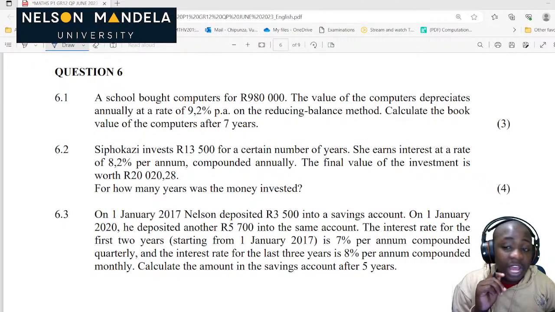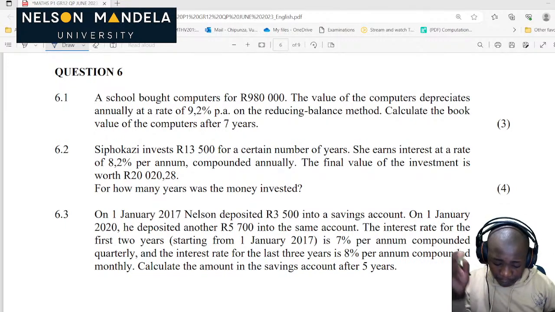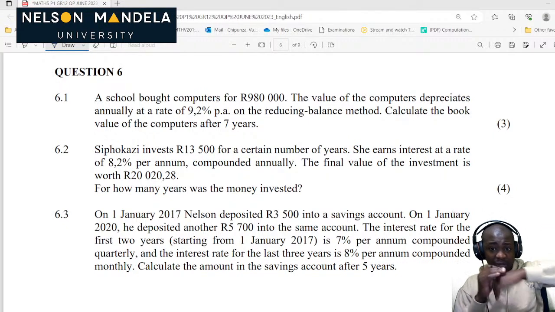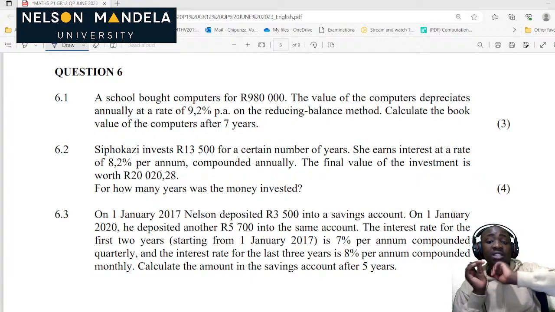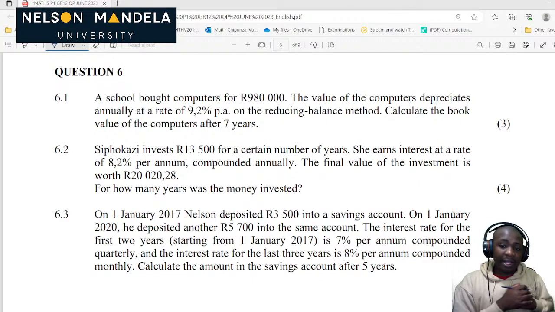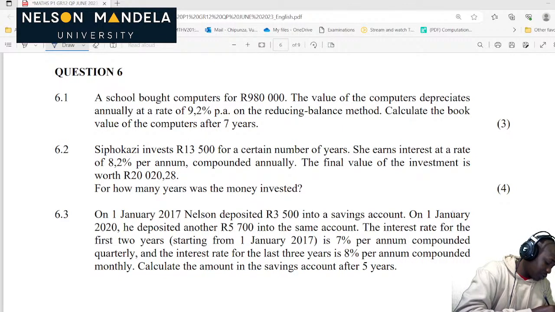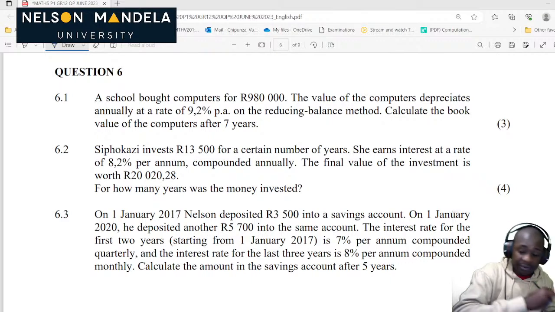This is where we're going to use the future annuity formula, or you can use it. No, we don't have to use it because there are no payments which have been made. So we're going to use the compound inflation formula, which is 6.2, A is equal to P(1 + i). Okay, so we're going to use this formula here.